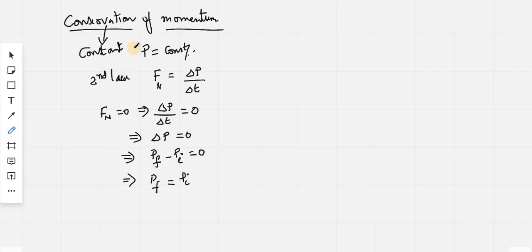and it implies final momentum equals initial momentum. That means whatever final momentum you get is equal to the initial momentum. It means the momentum is not changing and momentum remains constant. So this is what conservation of momentum is.